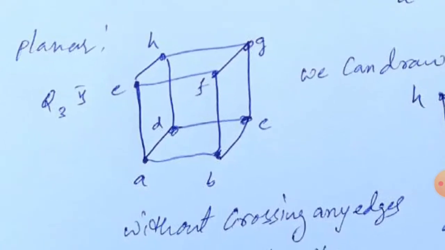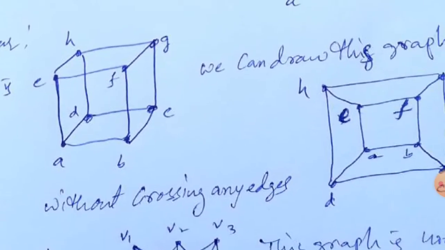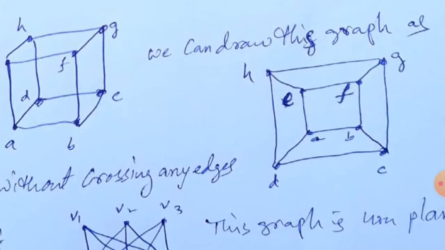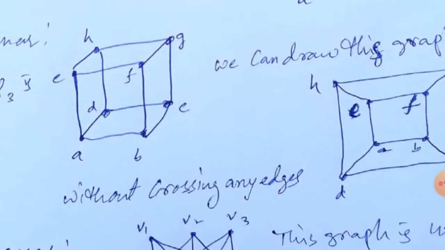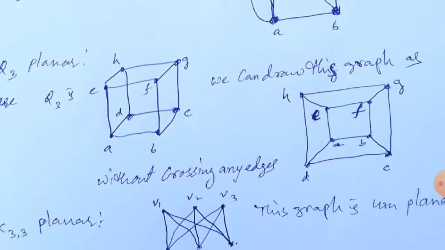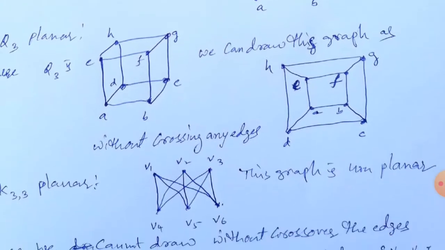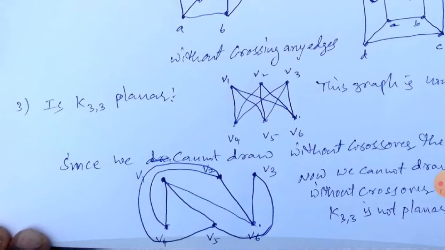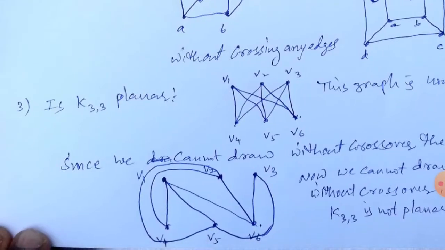Can we draw this graph without crossing? Observe this graph without any violation. We are drawing this graph without crossing any edges. Therefore, Q3 is a planar graph. Now observe similarly K3,3. This is very important. Is this graph K3,3 planar?